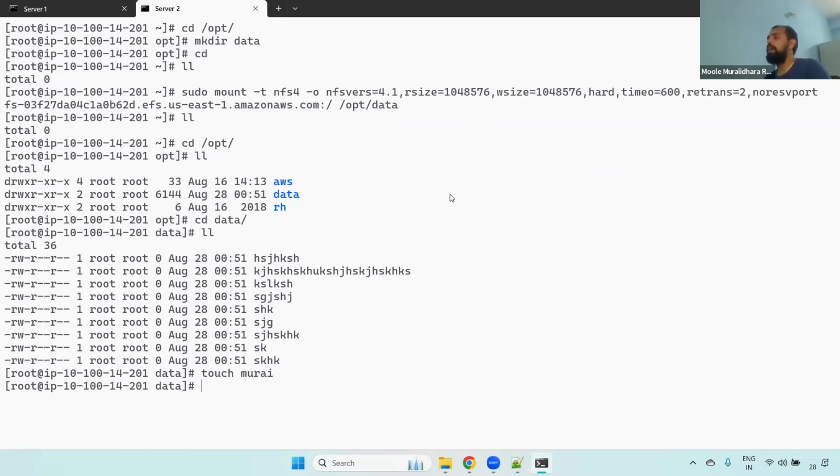You may ask the question, why can't we use EBS instead of EFS? See, as you are aware, EBS is block storage, it works only for storing the data. It means you can attach it to only one EC2 instance, and the data will be stored inside that particular EBS volume. But when it comes to EFS, you can create one EFS and share it to other servers as well, other EC2 instances. Understand that? That is the major difference.